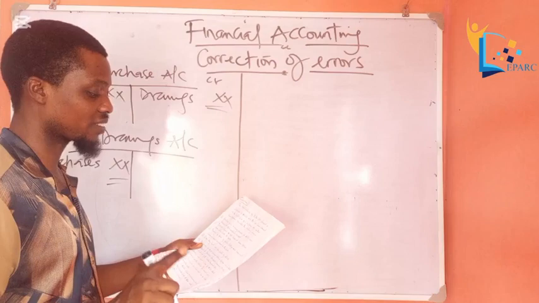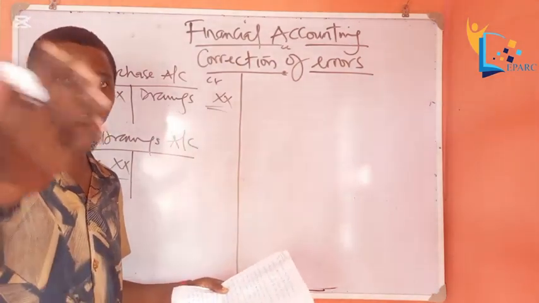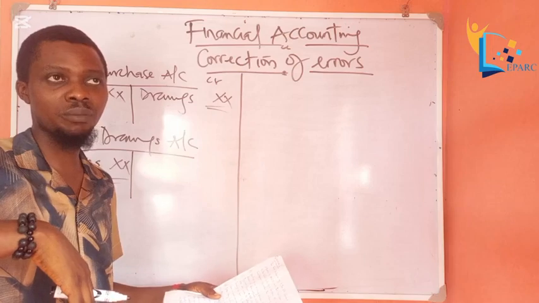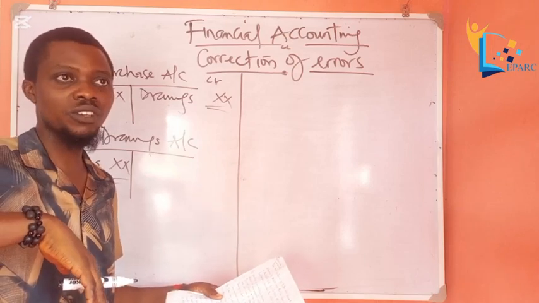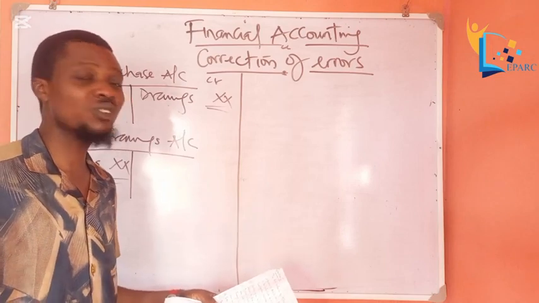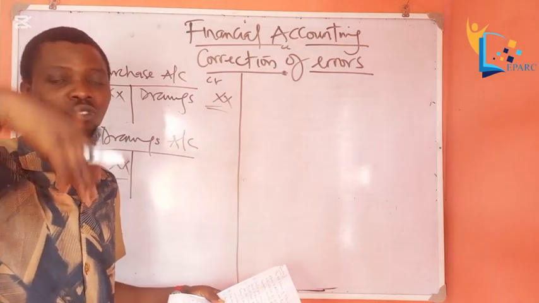Then the third one: sales day book was overcasted by 1,000. When we say something is overcasted, that is, it was skyrocketed. It was increased, overstated. It was overstated by 1,000.